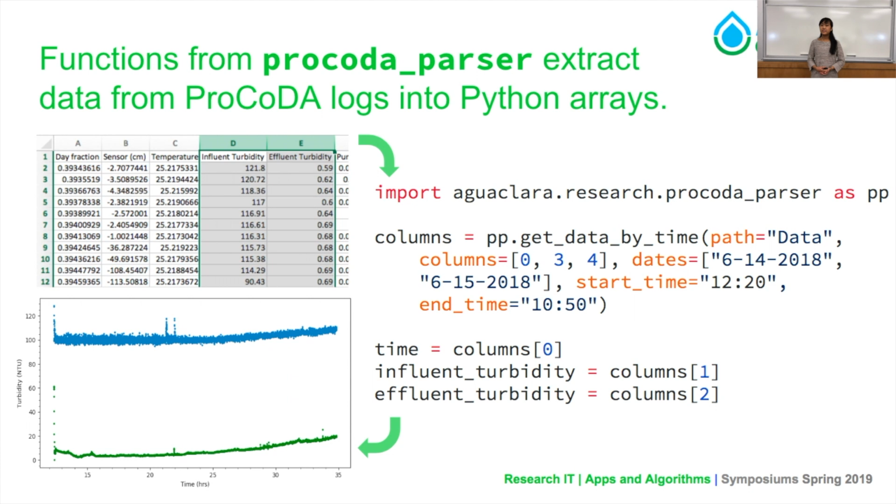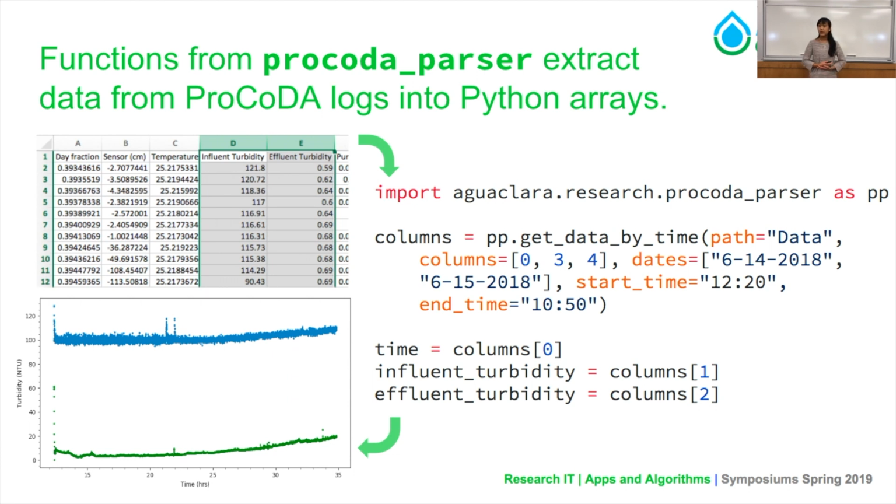So one of the modules in this package is ProtoParser, which is actually being used by teams currently in their reports. This module contains functions that allow researchers to extract the data output by their data acquisition program, ProCoda, into Python arrays, which are easy to analyze and graph in Python.